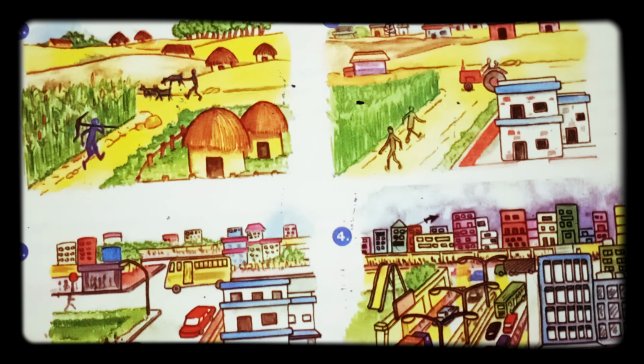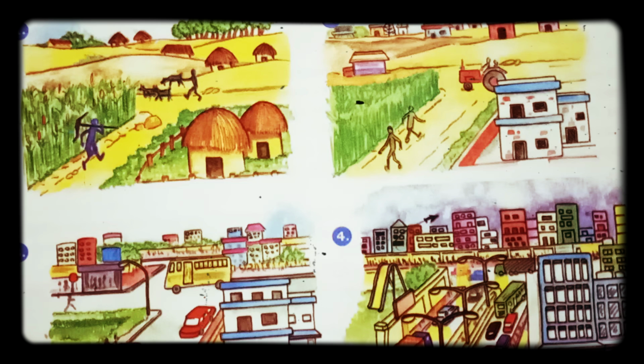The use of land is determined by physical factors such as topography, soil, climate, minerals, and availability of water. These elements are very essential to determine the quality of the land. Which are the factors that determine the land? Topography, soil, climate, minerals, and the availability of water determine the use of land.